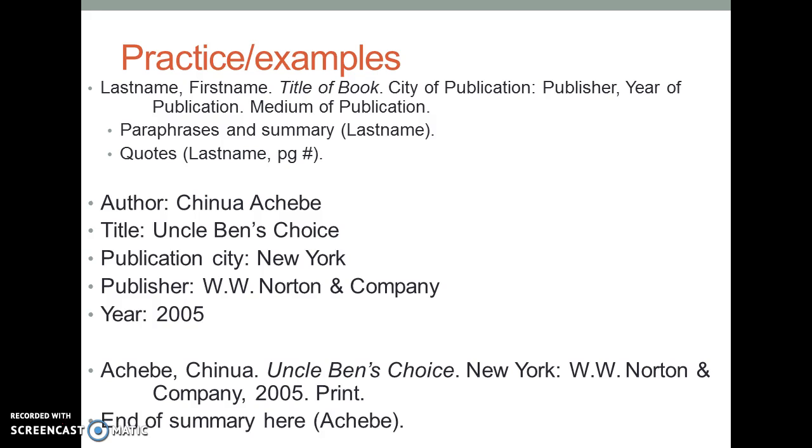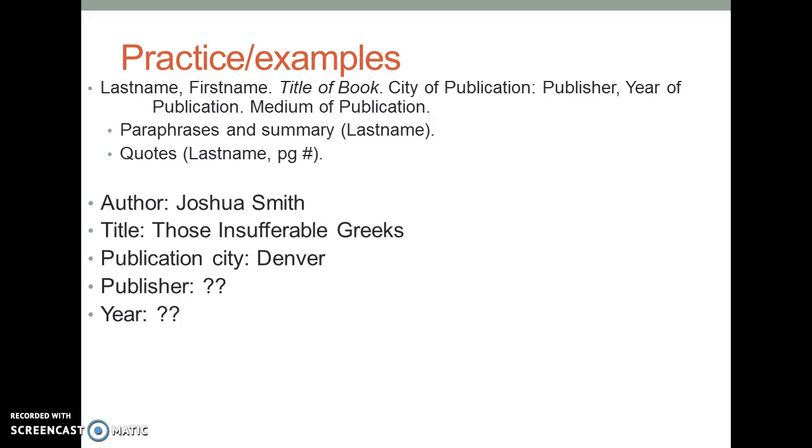If I had a summary at the end of the passage I was summarizing, I would open parentheses, put the last name of the author, close parentheses, and put a period at the end. Okay, now notice this one, I'm missing some information. So either for whatever reason, they didn't have a publisher or they didn't have a year. You can't just leave those things out, okay? When there's no publisher or no year, there are special symbols or abbreviations we use to let our audience know that that information was missing.